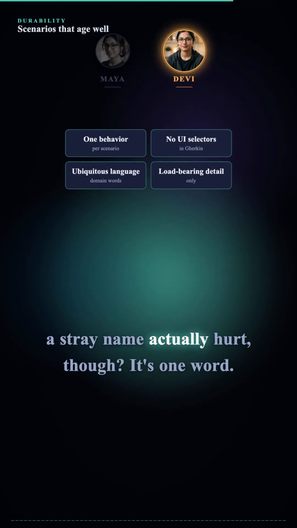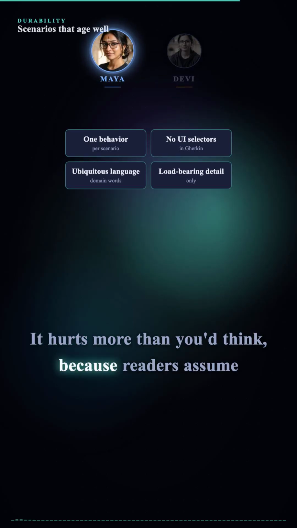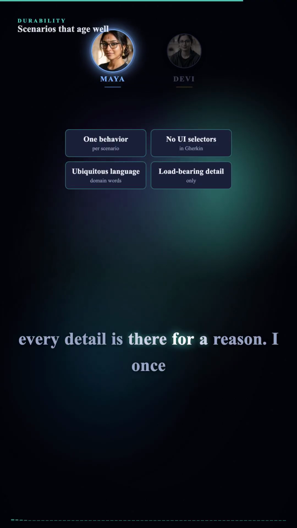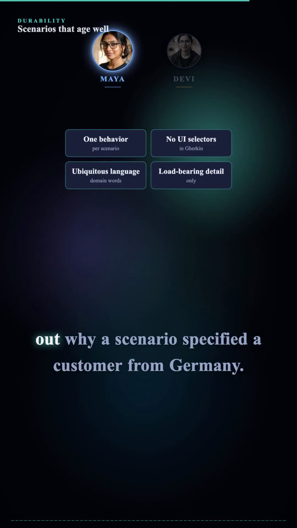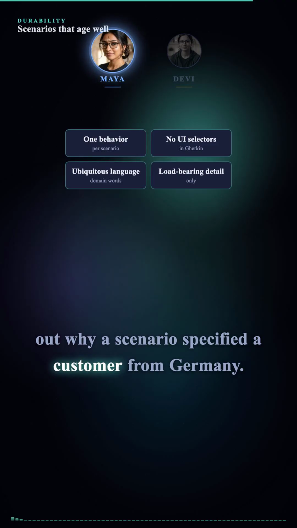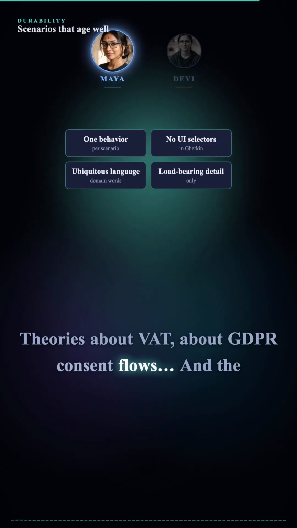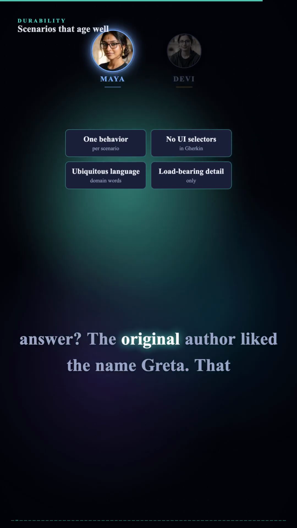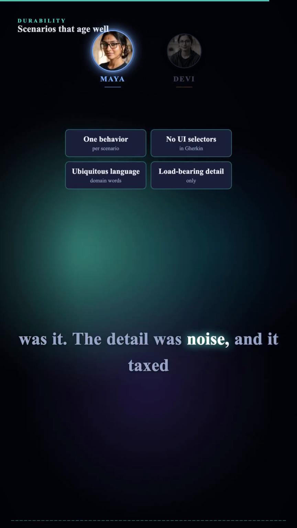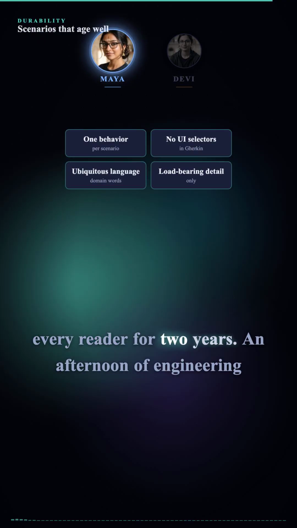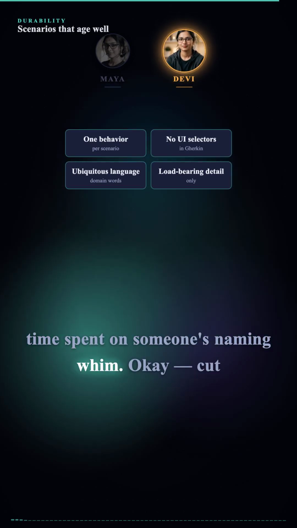Does a stray name actually hurt though? It's one word. It hurts more than you'd think, because readers assume every detail is there for a reason. I once watched 2 engineers spend an afternoon trying to figure out why a scenario specified a customer from Germany. Theories about VAT, about GDPR consent flows. And the answer? The original author liked the name Greta. That was it. The detail was noise, and it taxed every reader for 2 years. An afternoon of engineering time spent on someone's naming whim.